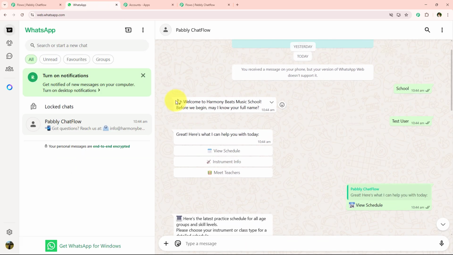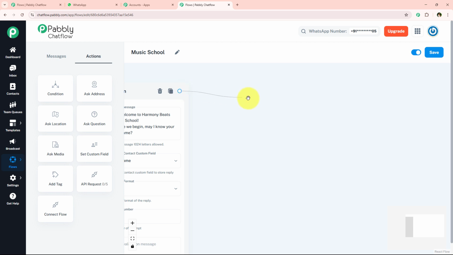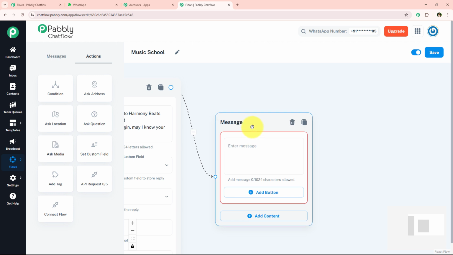Now what I want is, after my user shares their full name, I'm just going to send them a message something like this, all right? So I'm just going to open my flow. We're simply going to create a connection with this question, drag and drop it, and select the content type as text plus button.